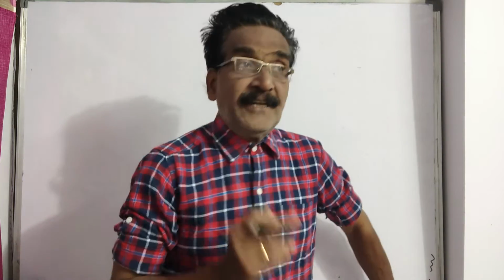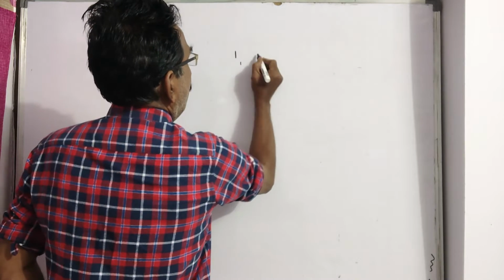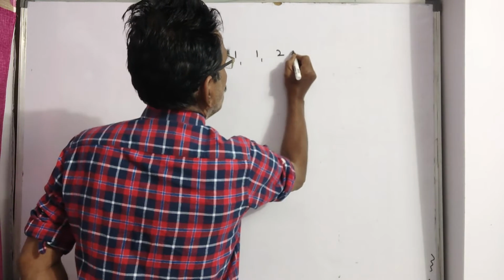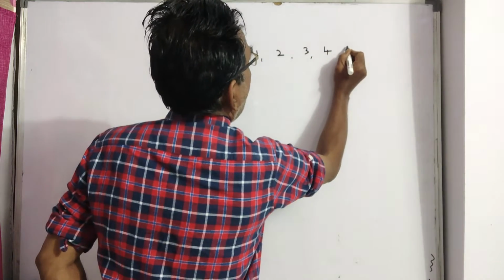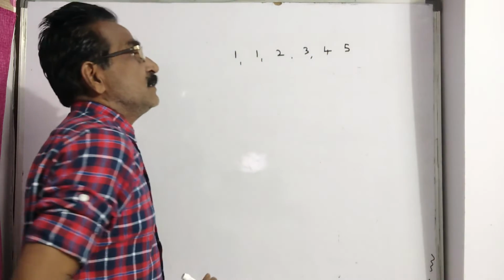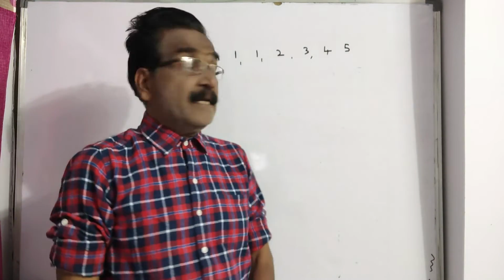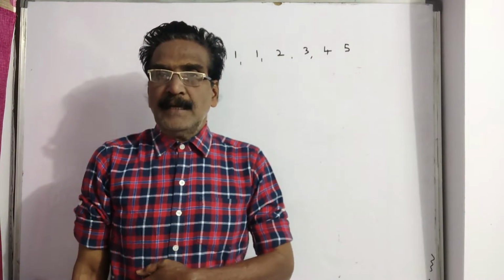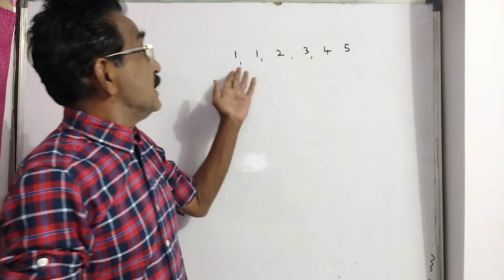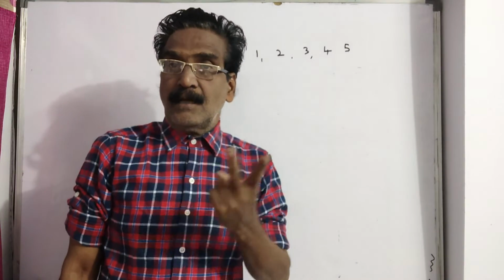Suppose a die is numbered 1, 1, 2, 3, 4, and 5. See, here all the events are not equally likely. The probability of getting 1 is 2/6, because here there are two ones.